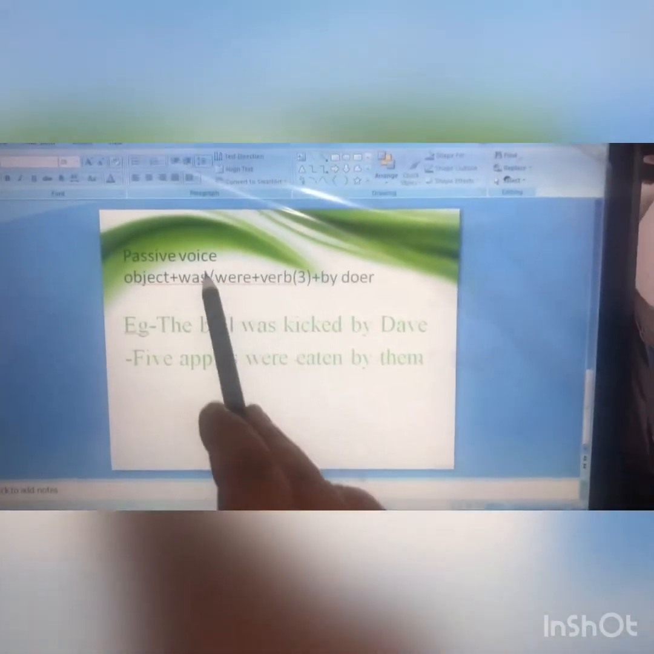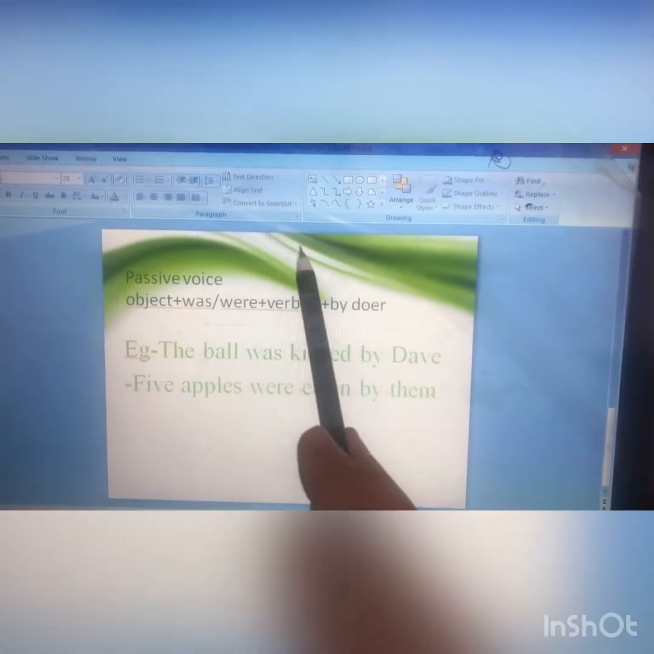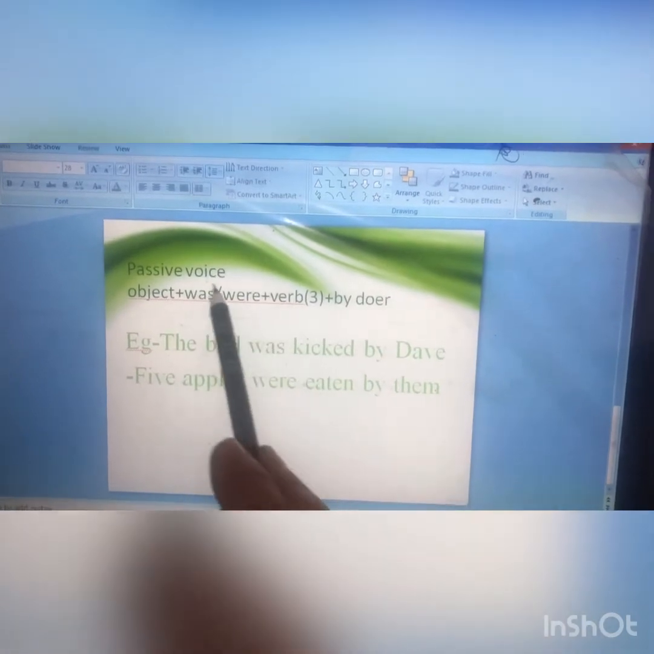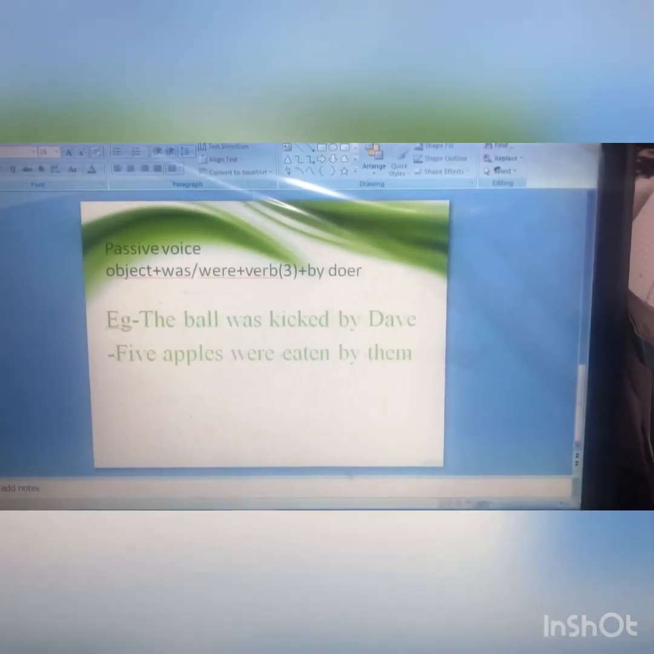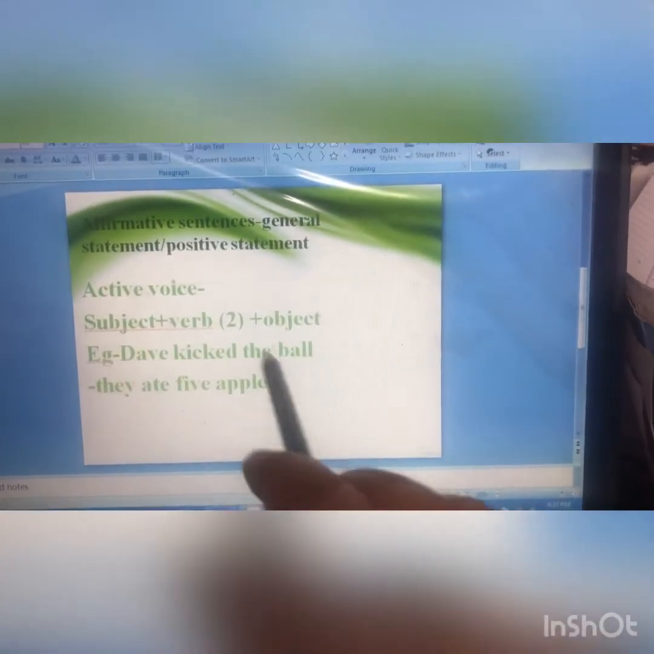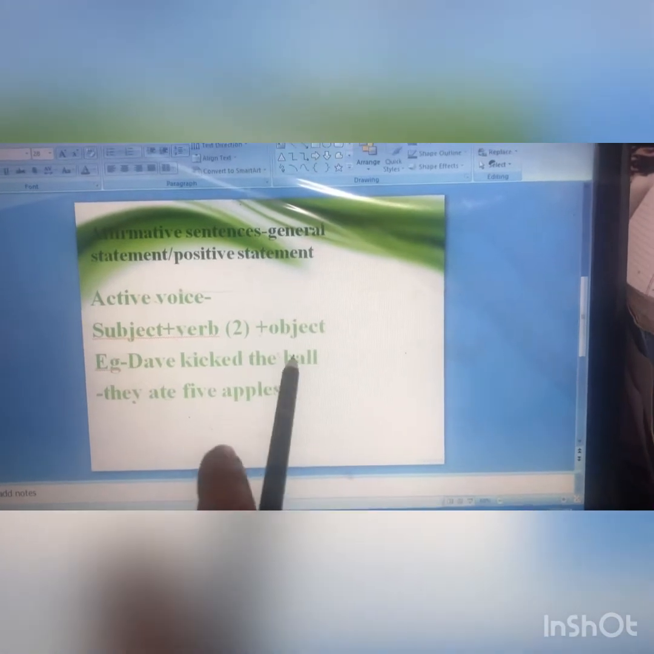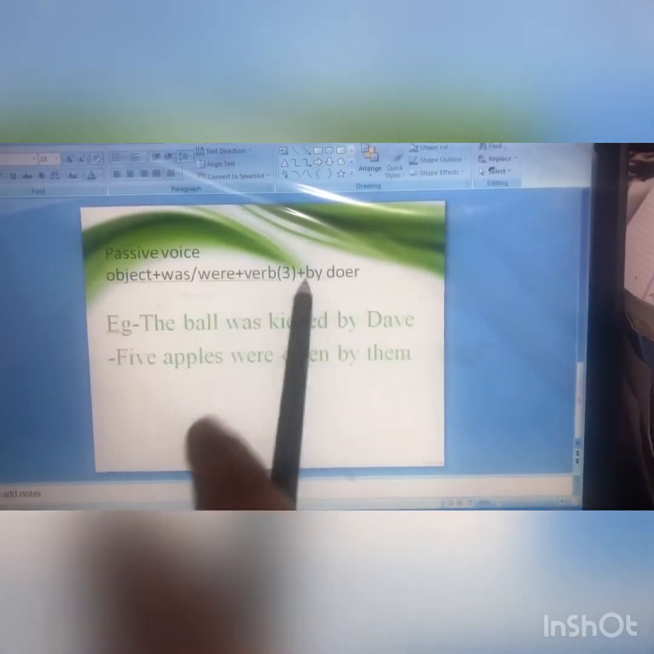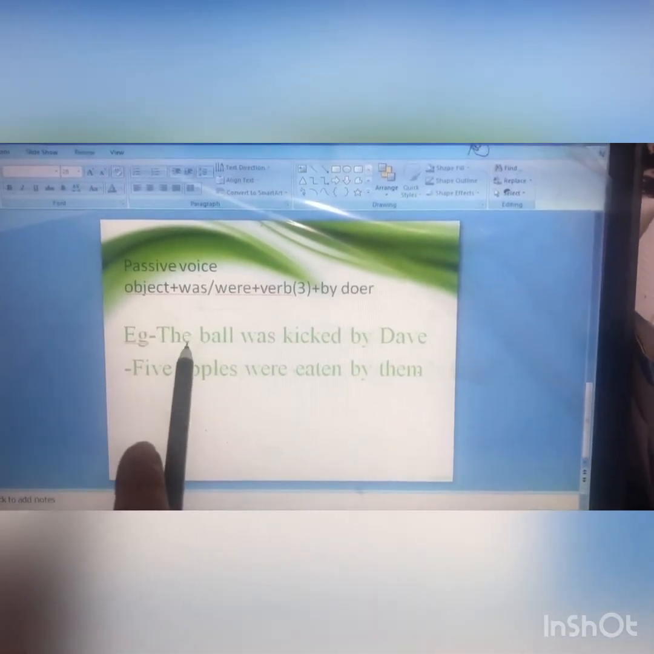So we'll see the format in passive voice. The object which is in active will now come first while we frame a sentence in passive voice. The object will now be the subject. The object in the first sentence was the ball, and now in passive voice it will become the subject. It will come first in the sentence.